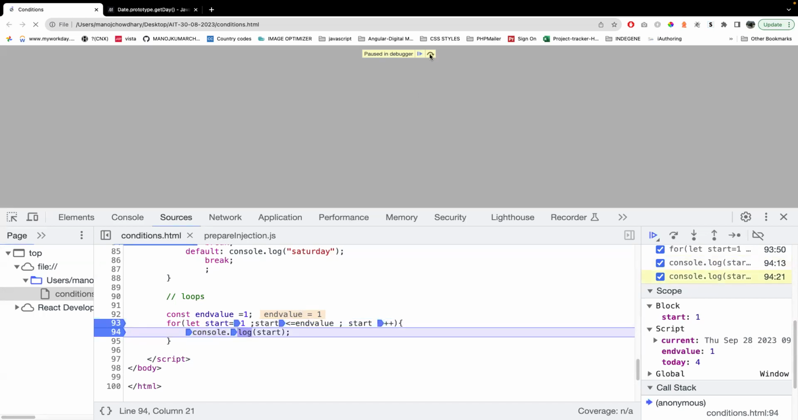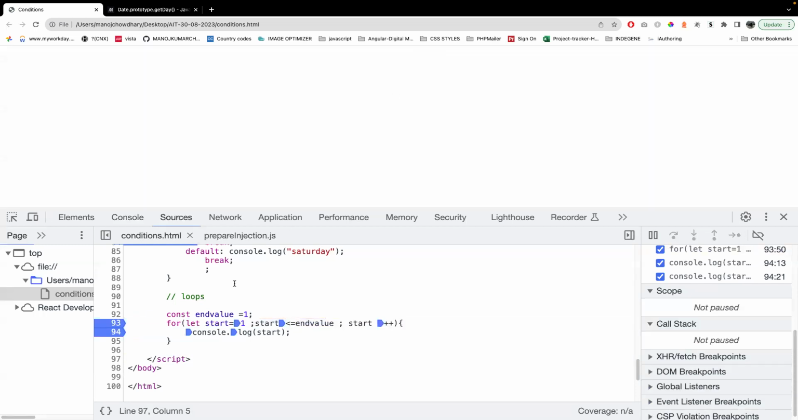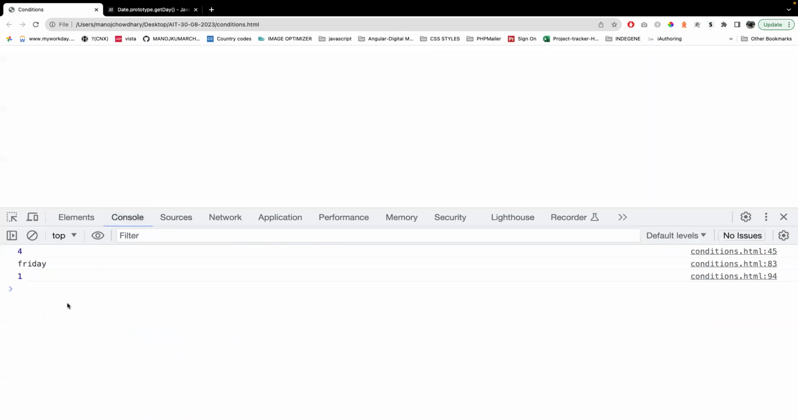It has printed, console dot log of start means 1 it printed. Now my start value will become 2. 2 less than or equal to 1. It failed. Both the less than condition and the equal to condition failed. So automatically my loop stopped executing. So it will print only 1 here. Got it? So that's how my for loop works. So a for loop will take strictly as many loops as it needs to take. It will not execute extra or fewer.